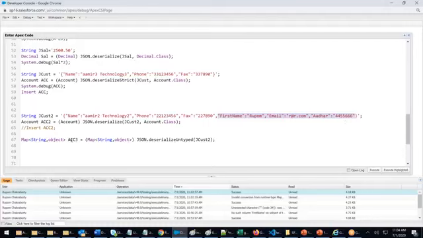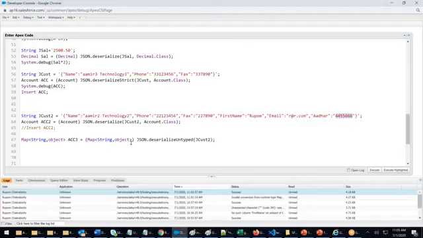So my data is stored in ACC. In what format? In a table format. Name is the key, value is this. Phone is the key, value is this. Fax is the key, value is this. First name is the key, value is Rupam. Email is a key, value is this. Aadhaar is the key, value is 4455. Key value, key value, key value, key value, key value.